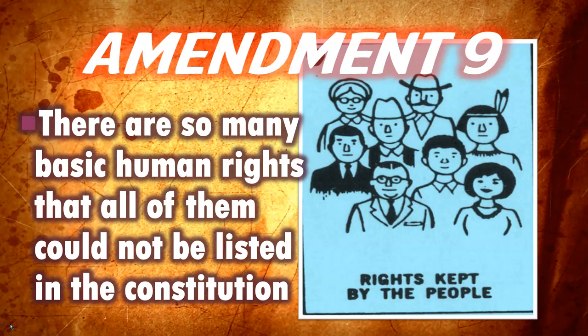The Ninth and Tenth Amendments try to limit the powers of the government. Amendment 9 deals with the rights kept by the people. There are so many basic human rights that all of them could not be listed in the Constitution. However, just because the Constitution doesn't list a right doesn't mean we don't have it. The people have all the rights not specifically given to the government.